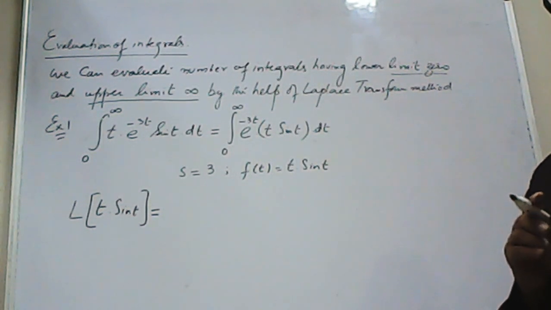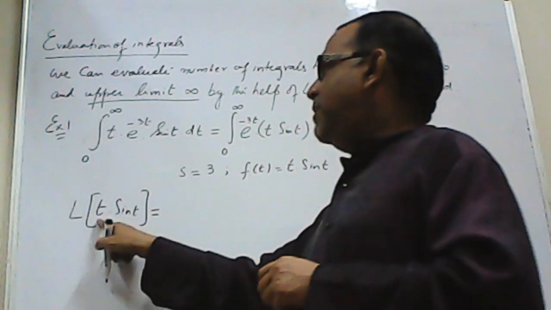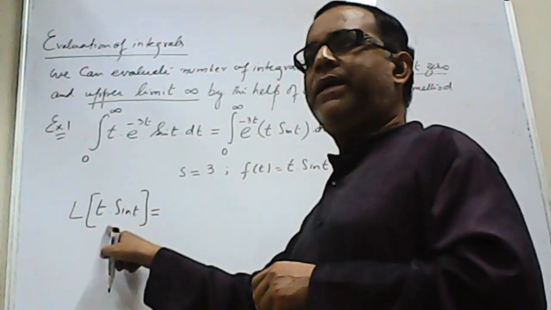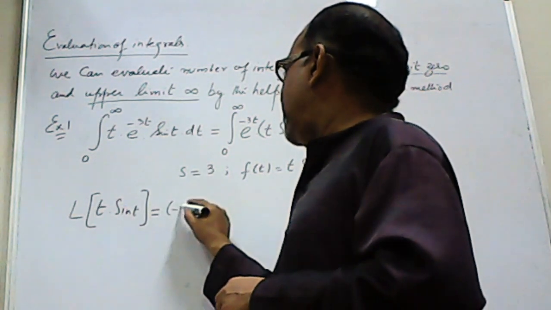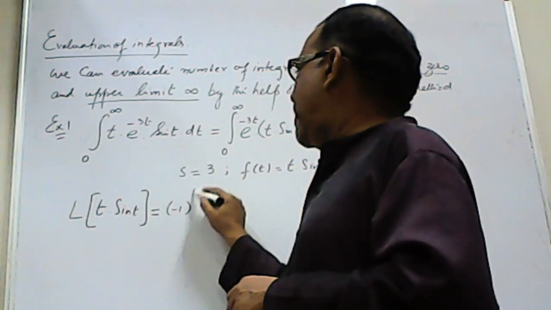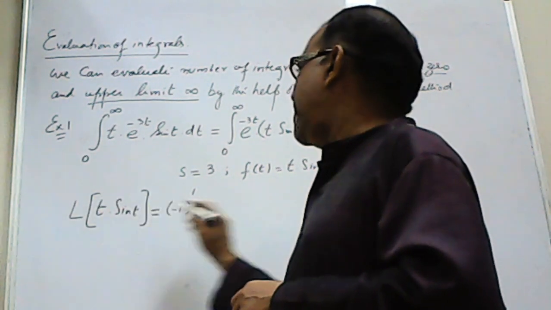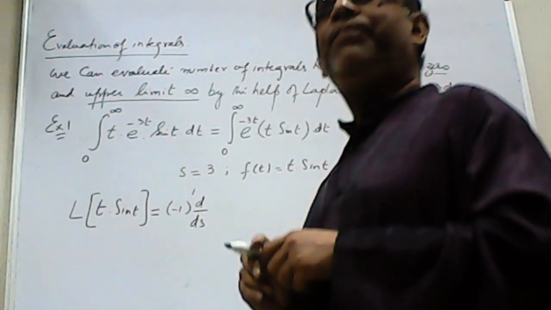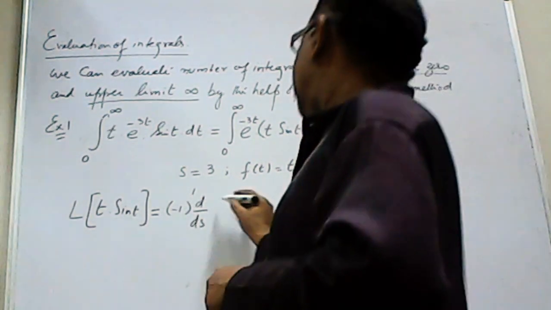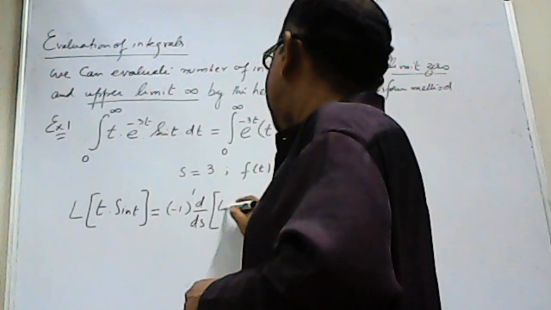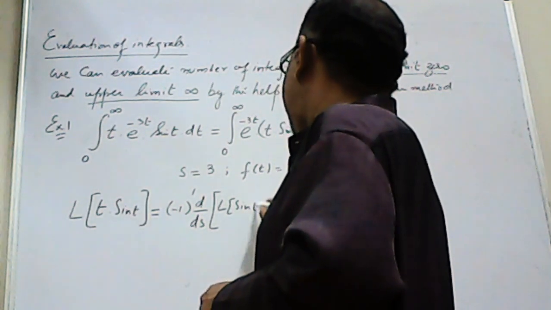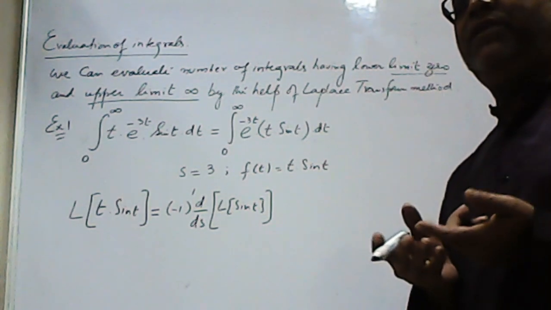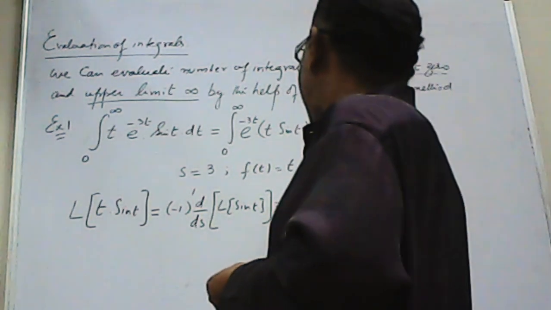If you remember the last session, we solved a few examples of the product case. This means we need to apply the formula minus 1 power 1, as the power of t is 1, and d by ds of the function of s, meaning the Laplace of sine t. You can separately solve it if you find difficulty.